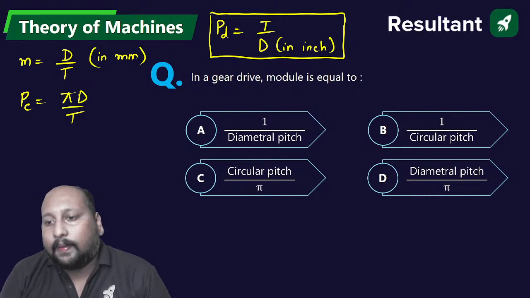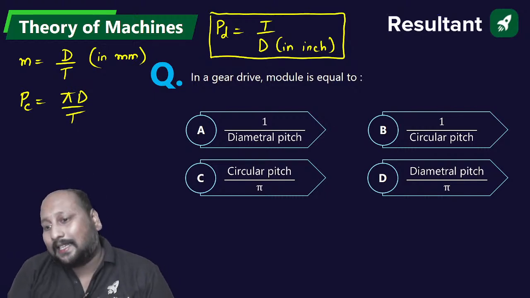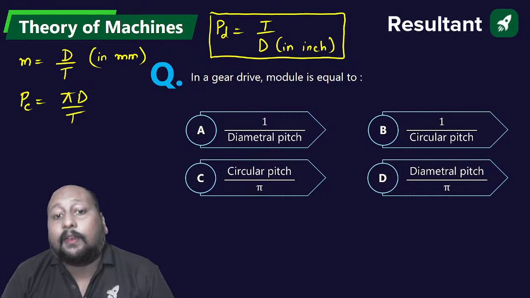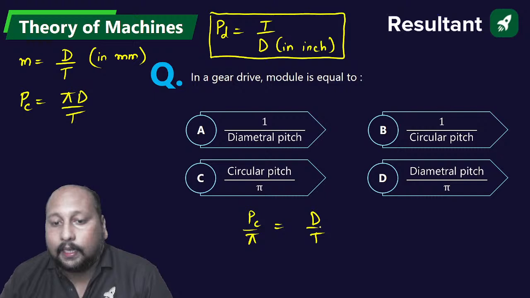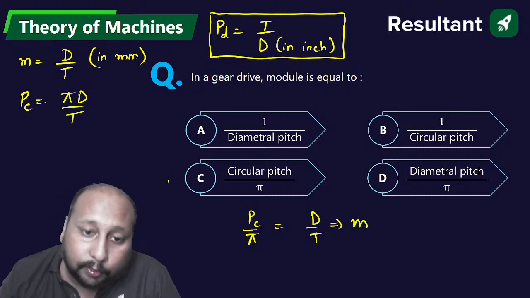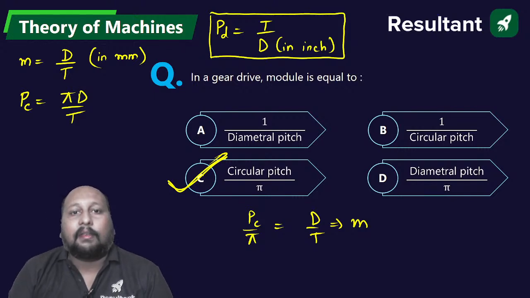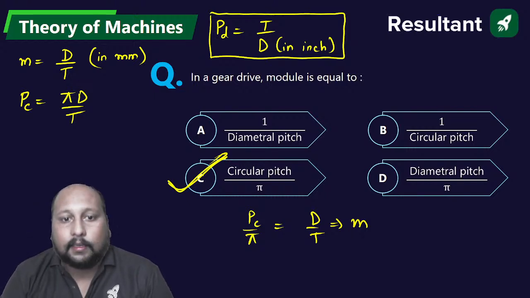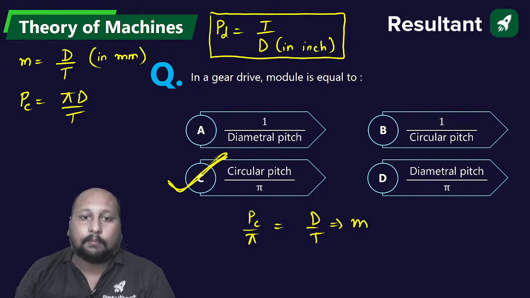Now, many students will have confusion. Let us try to mark option A. But if option C was not there, we could directly go with option A. Because they have given option C, circular pitch by pi, what is P_C by pi? That is pi d by t by pi, that is d by t, and that is your module. So we will go with option C as the correct answer, not D. Many coaching materials have given option A, which is incorrect. Logically option C is correct. Diametrical pitch and module are not the same, they differ in unit.